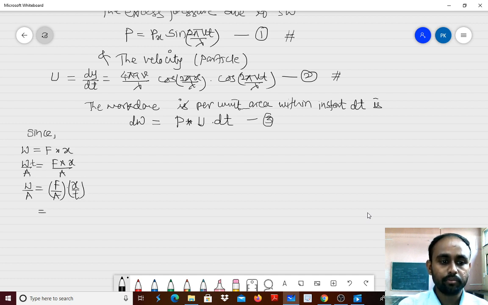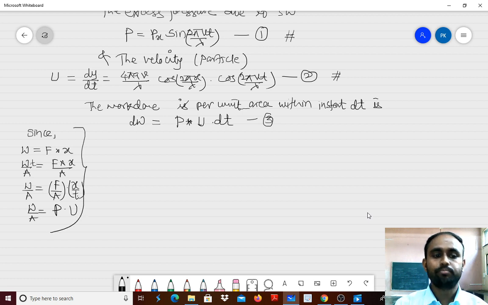Now can anybody tell me what is this force per unit area? This is pressure. And what is this x? X is displacement. Displacement per time, or rate of change of displacement with respect to time, is what? It is velocity u. So that's why we can write the work done per unit area as pressure into velocity, and that is nothing but the energy transfer. That's why I have written here in equation number 3.